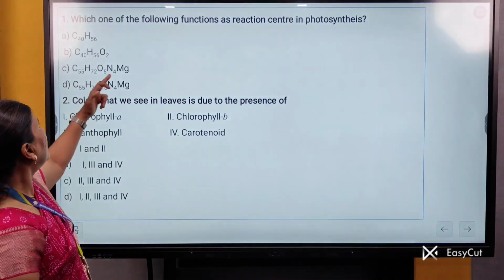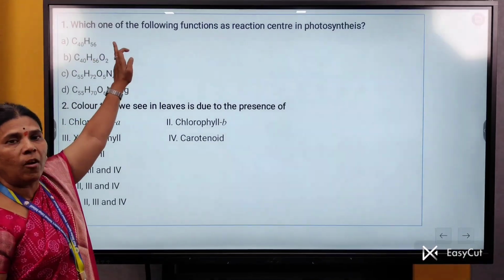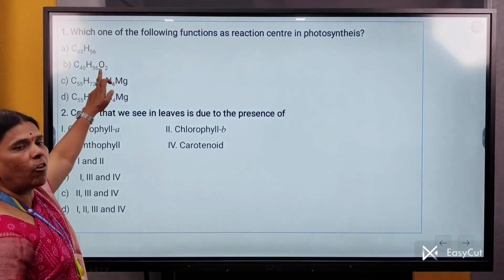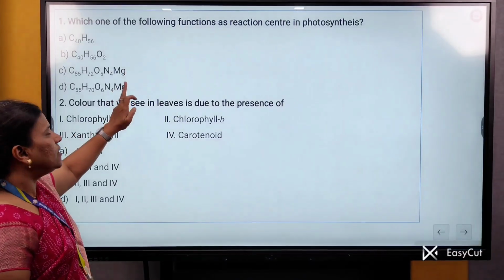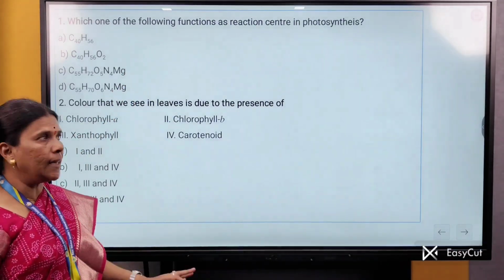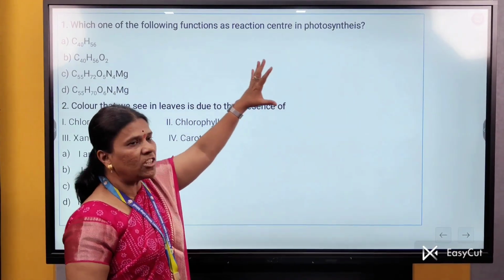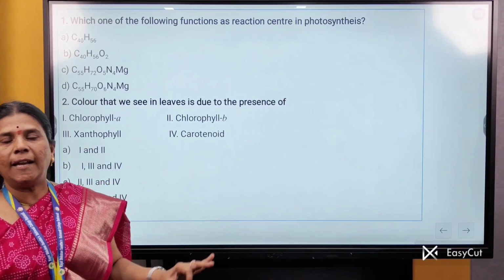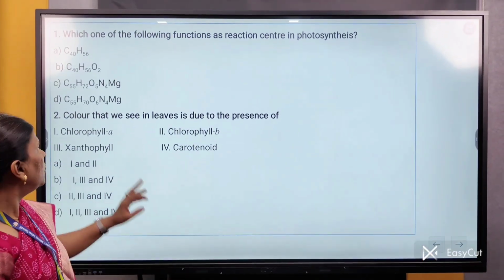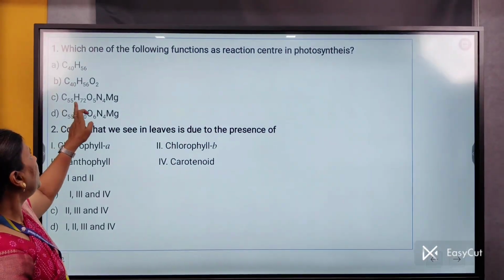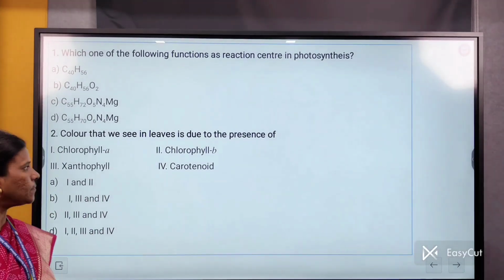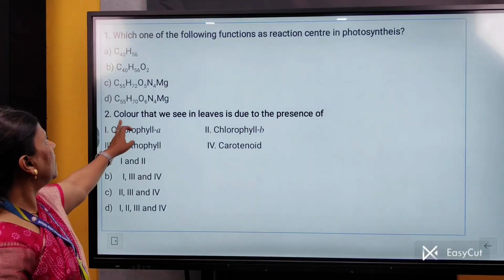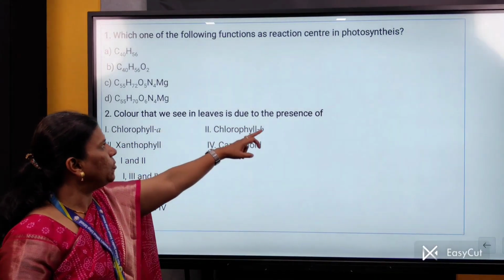The correct answer is C. This is the empirical formula of carotene. This is the empirical formula of xanthophyll. This is the empirical formula of chlorophyll A, and this is the empirical formula of chlorophyll B. As the question asks about the reaction center, we know chlorophyll A acts as a reaction center. So the correct answer is C55H72O5N4Mg.